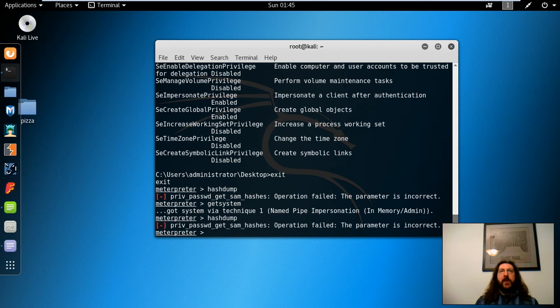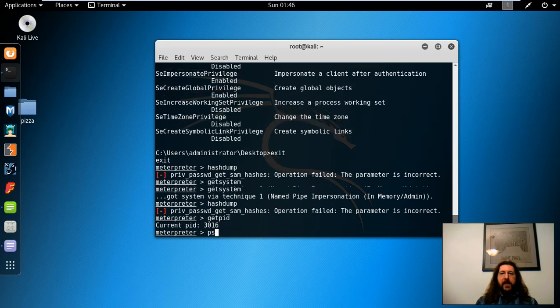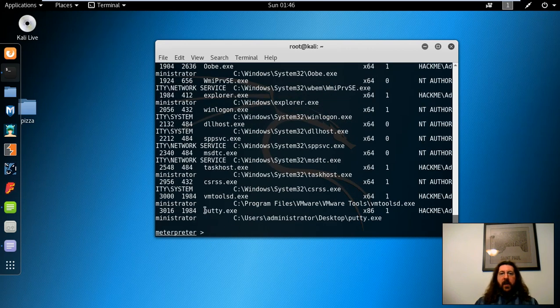Still have insufficient privileges. So at this point, we can look at what process we're running as. And so we're running as PID 3016. So let's look at the processes. And you can see right here, putty.exe. It's an x86 process and it's running as 3016, and this isn't sufficient. So on a 2008 domain controller, DNS works great as a system process to actually be able to migrate to that process and then run our hash dump from there.